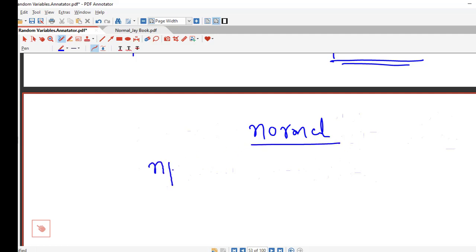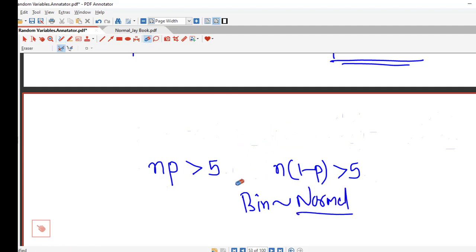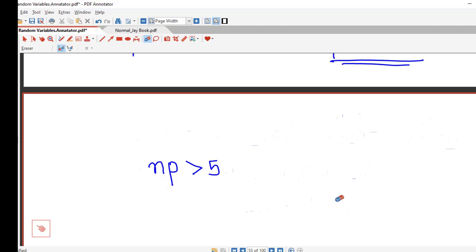We have discussed this condition, that if n into p is greater than 5 and n into 1 minus p is greater than 5, then we can approximate binomial distribution using normal distribution.